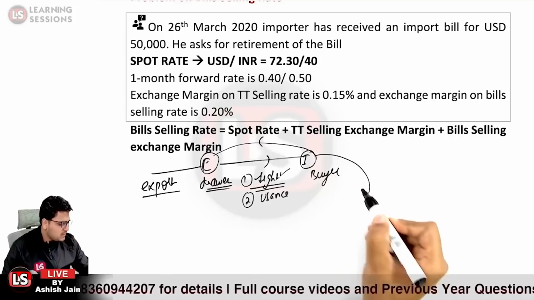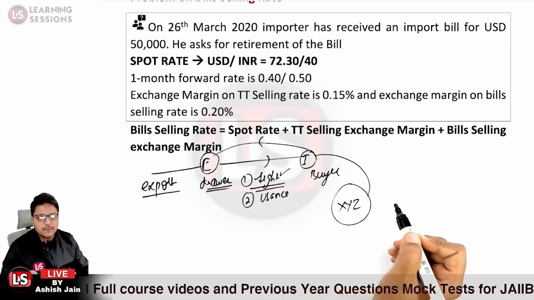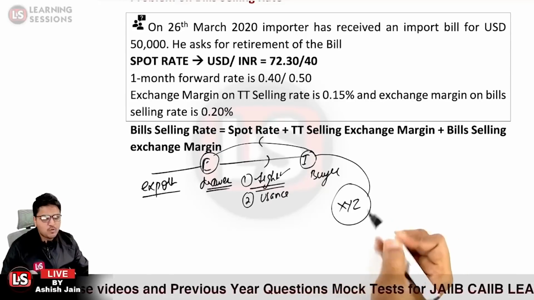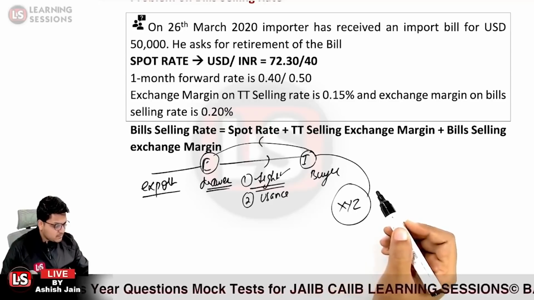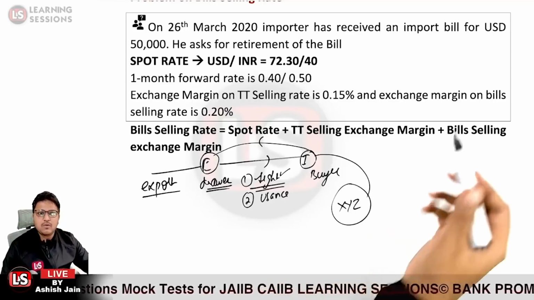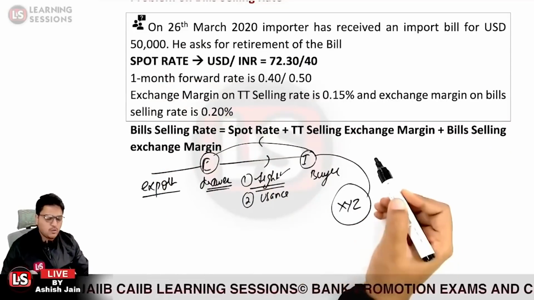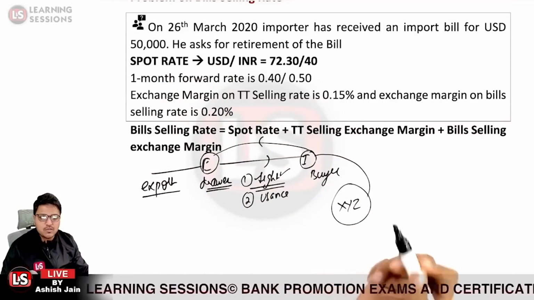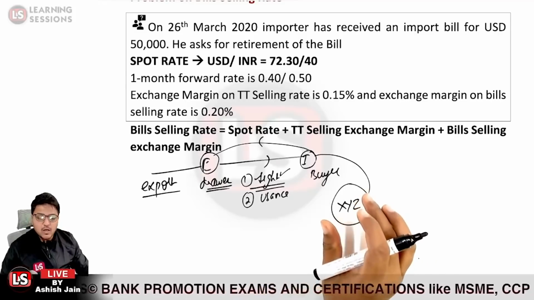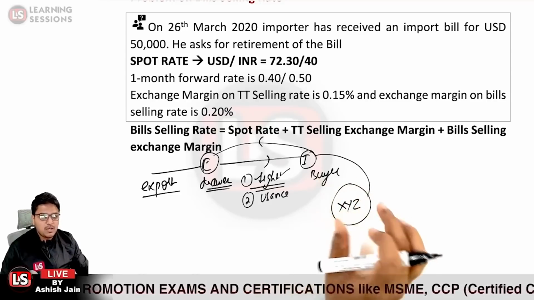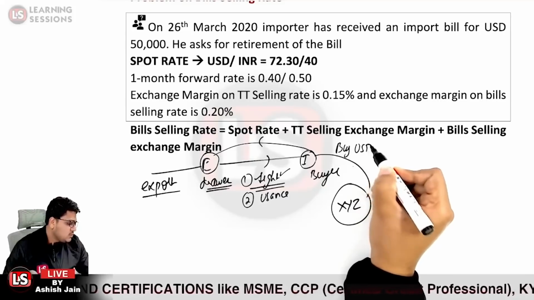So the importer visited his bank. Let us take the case of XYZ bank, and he said that he wants to pay off the liability. Because the bill was drawn in USDs, the amount is to be paid by the importer in USD only. Now if the importer wants to pay the amount in USD, he first has to buy the USD.